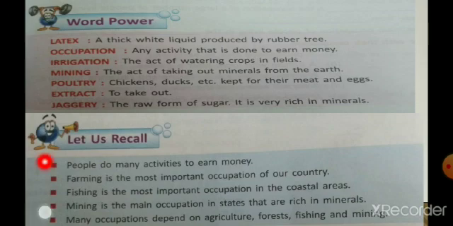Then let us recall what we learned from this lesson. People do many activities to earn money. Farming is the most important occupation of our country. Fishing is the most important occupation in coastal areas. Mining is the main occupation in states that are rich in minerals, and many occupations depend on agriculture, forest, fishing and mining.